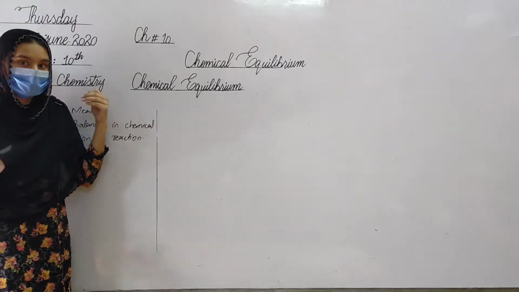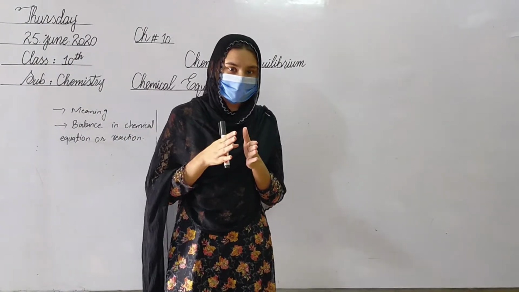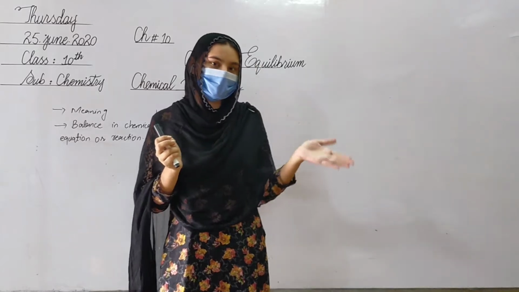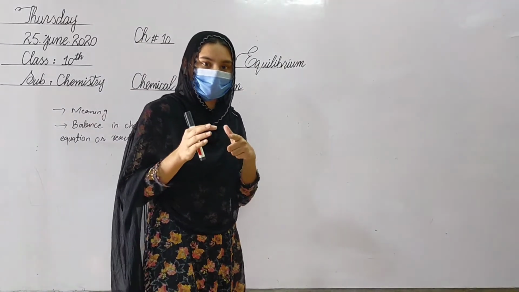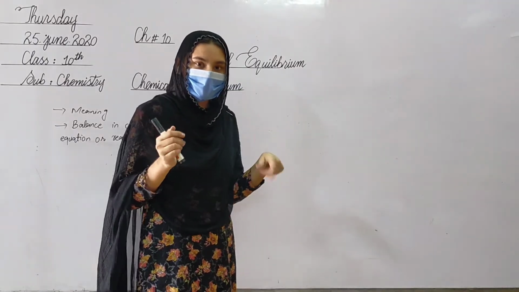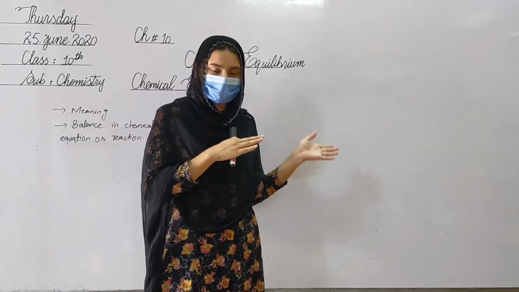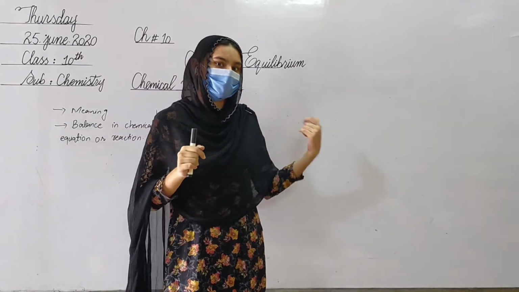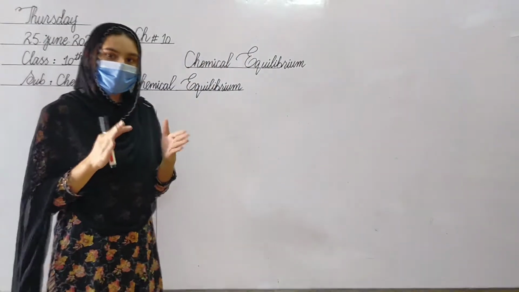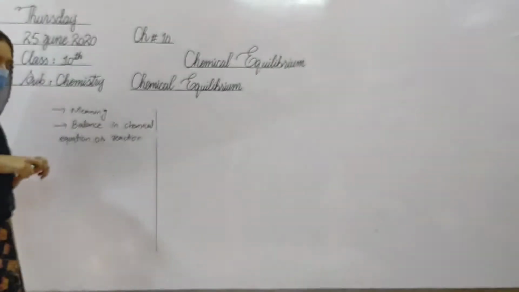chemical equilibrium. It means a state where reactions are proceeding from left to right and right to left, in opposite directions. First of all, the reaction is moving from left to right. After that, the products decompose and go back into their reactants. They are moving from right to left. They are proceeding in opposite directions. This state is called chemical equilibrium.